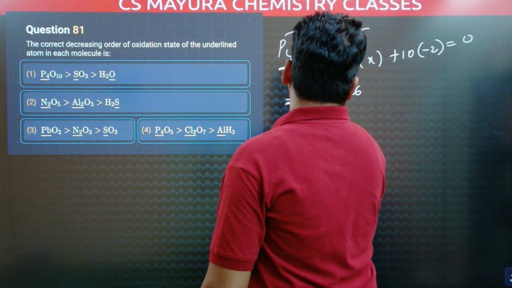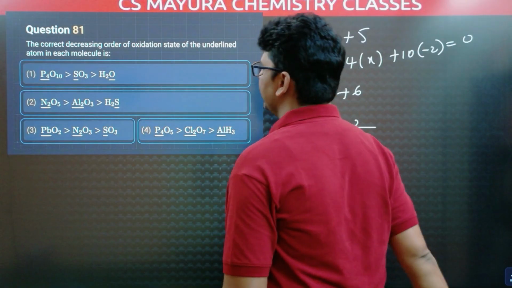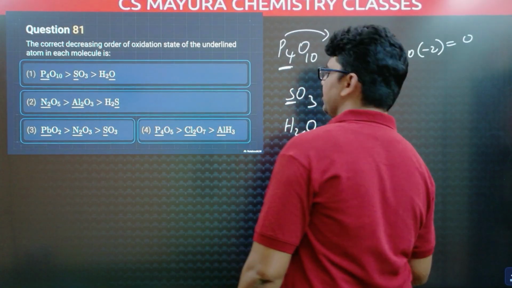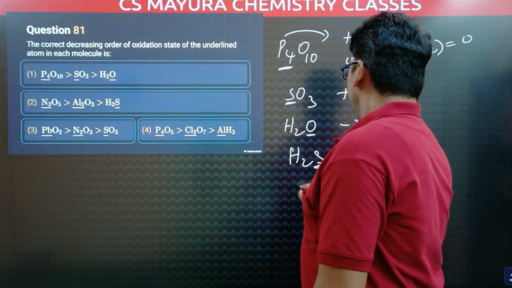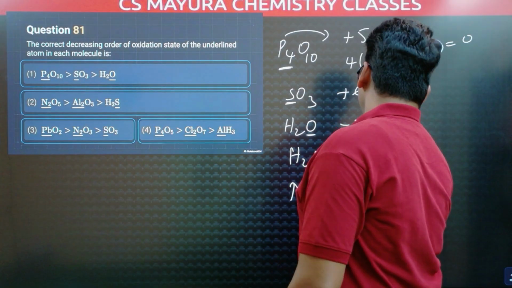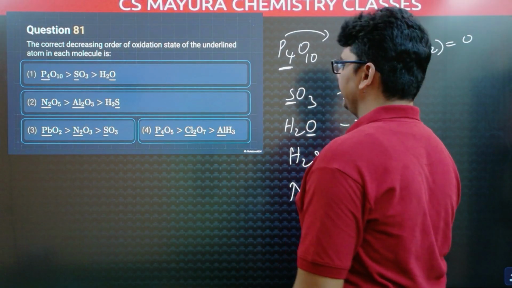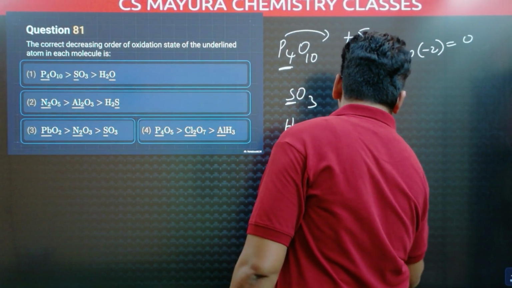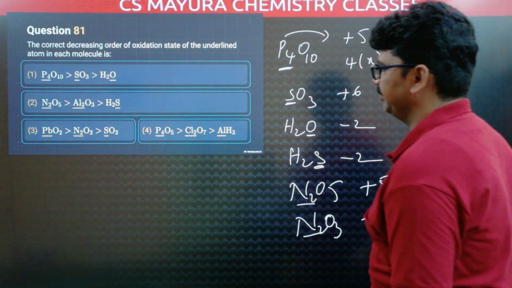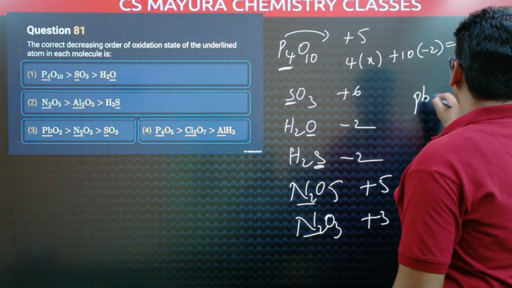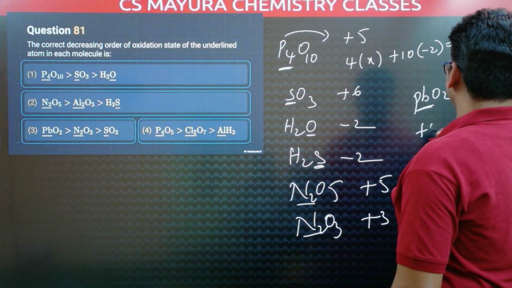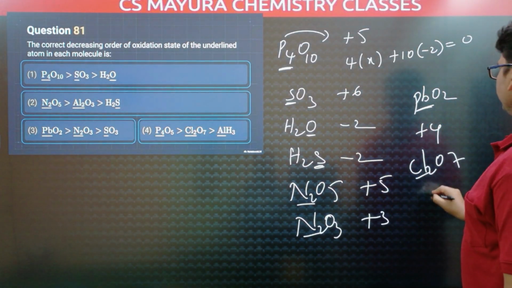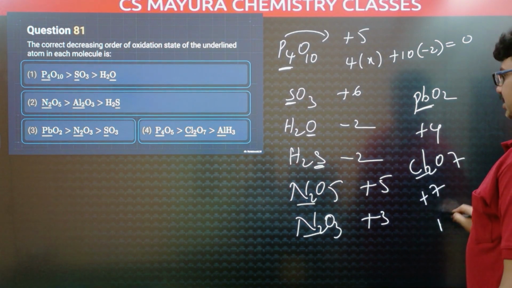In water, oxygen oxidation state is -2. In H2S, sulfur oxidation state -2. In N2O5, nitrogen oxidation state +5. In N2O3, nitrogen oxidation state is +3. And PbO2, lead oxidation state is +4. And Cl2O7, chlorine oxidation state is +7.